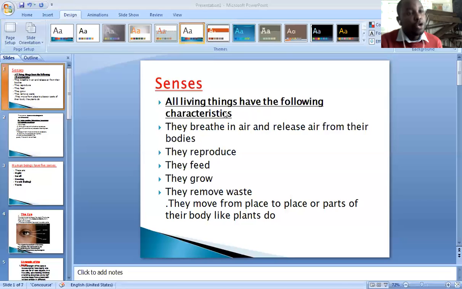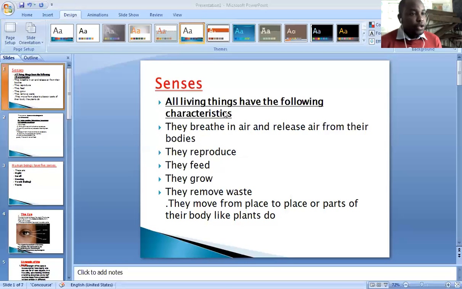Number 1, they breathe in air and they release air from their bodies. The air that we breathe in is oxygen, as you know. We breathe in oxygen and out carbon dioxide, because carbon dioxide is a waste gas. I repeat, we breathe in oxygen and give out carbon dioxide.